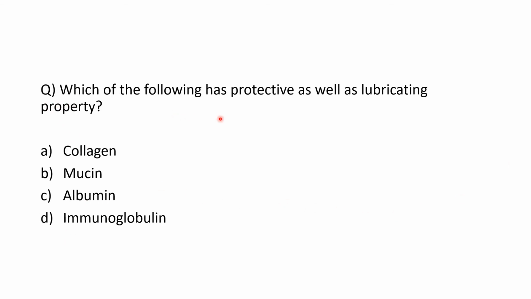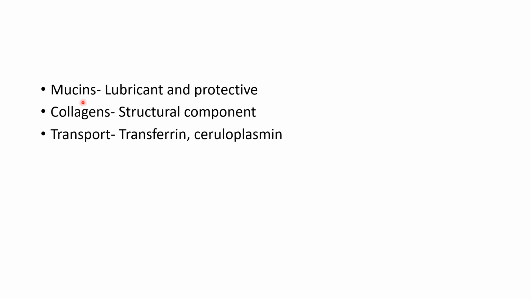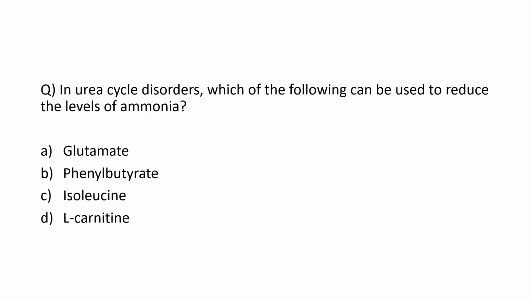Next question, which of the following has protective as well as lubricating property? So out of these glycoproteins, which has both protective and lubricating property? Options are collagen, mucin, albumin, immunoglobulin. And the answer is B, mucin. Mucins have both lubricant and protective property, whereas collagens are structural components, and transport glycoproteins are transferrin and ceruloplasmin. So the answer is mucin. It has both lubricant and protective property.